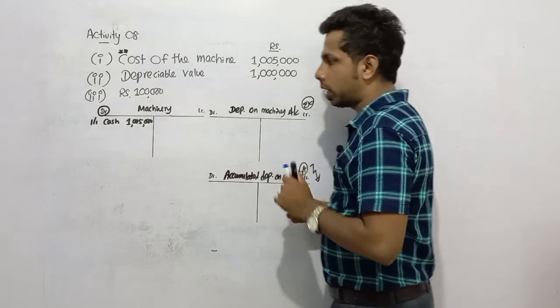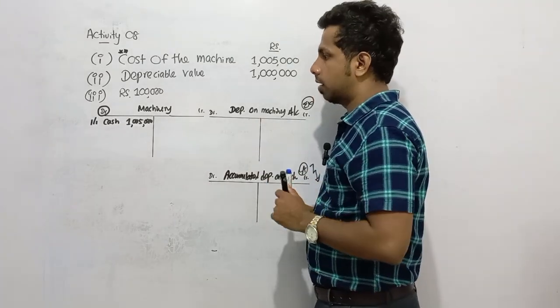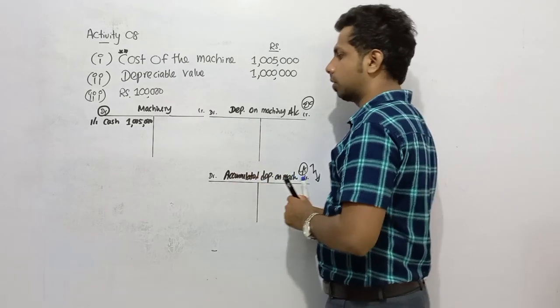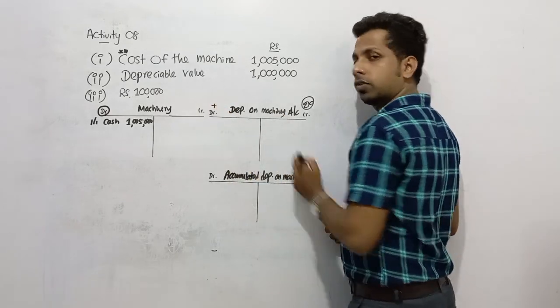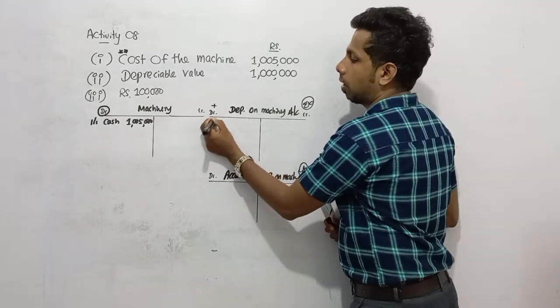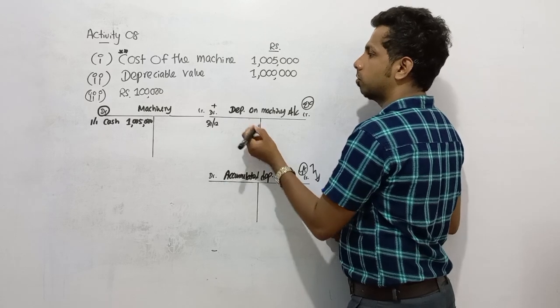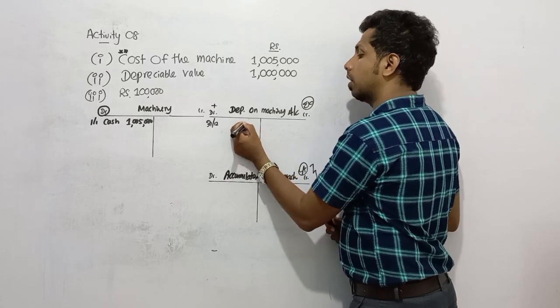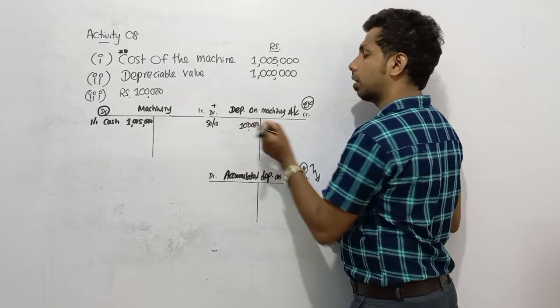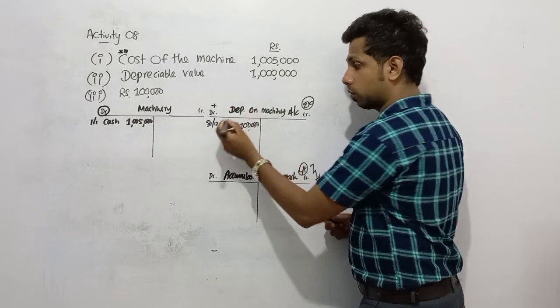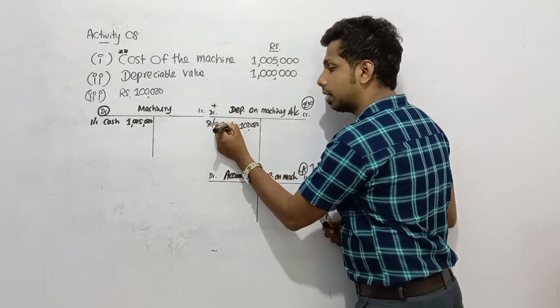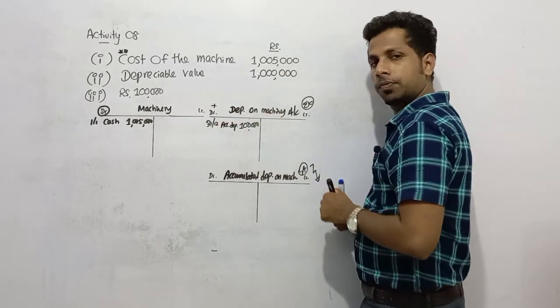As same as you recorded in the general journal, the same double entry you need to update in the ledger. You need to recognize the expense or debit. So I will debit here annual depreciation 100,000 rupees, by mentioning what? We need to transfer this amount to the accumulated depreciation account.